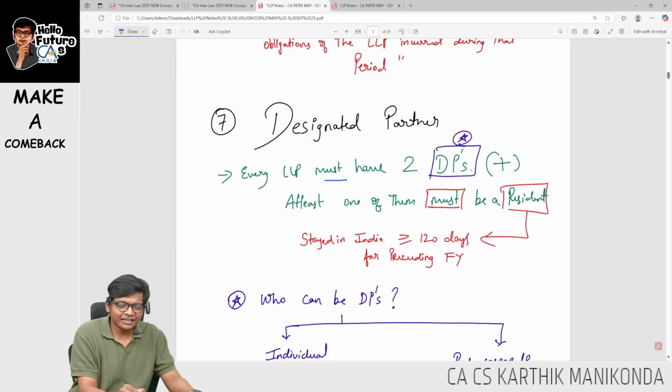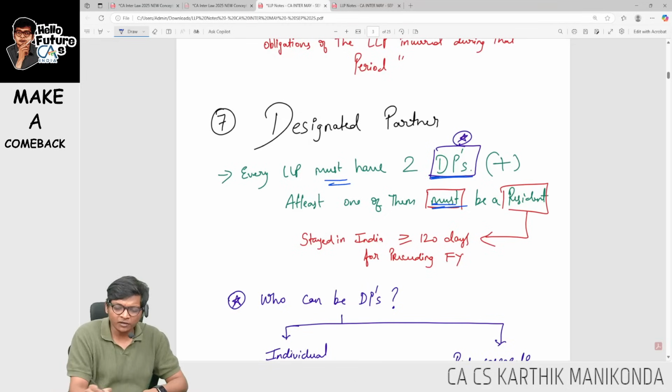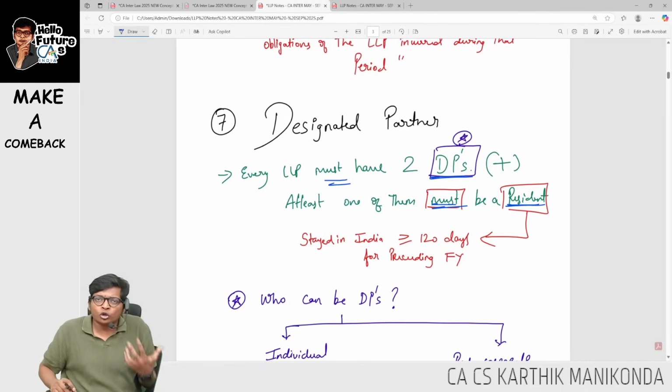First, every LLP must have at least 2 designated partners, mandatory, and one of them must be a resident. I know this, sir. Designated partner should be only individual. No, it can be individual or it can be body corporate.